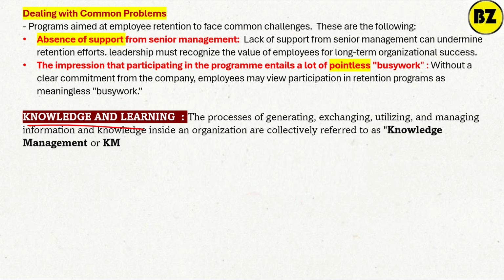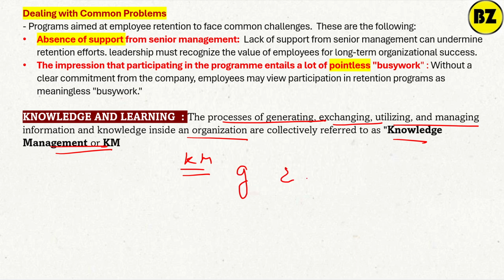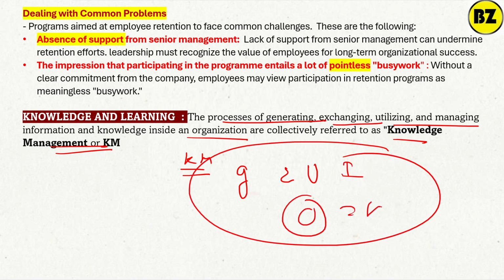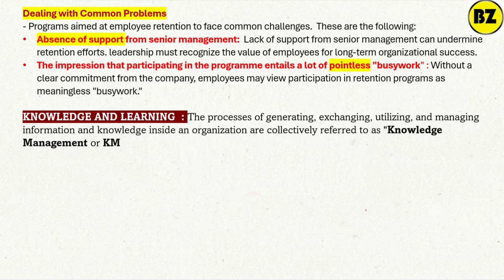Then knowledge and learning. So what is knowledge and learning? Very interesting. See, the process of generating, exchanging, utilizing, and managing the information and the knowledge inside the organization is collectively called knowledge management. So what is knowledge management? Generating the knowledge, enhancing the knowledge, utilizing the knowledge, managing the information inside the organization is nothing but knowledge management. So whatever you have, you utilize it for the organization, simply, right?